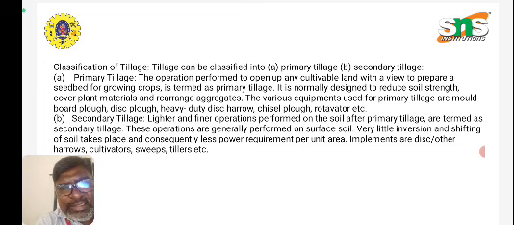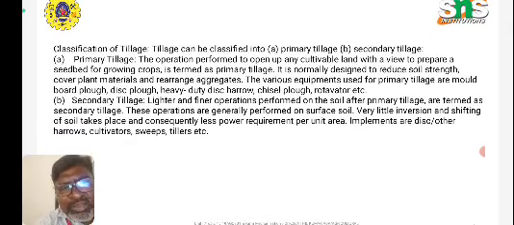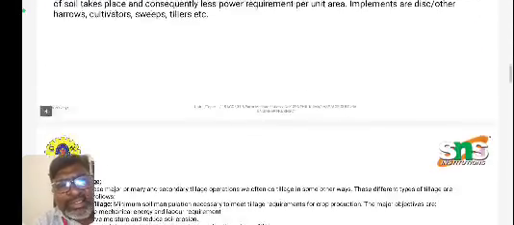As for secondary tillage, the lighter and finer operations performed in soil after primary tillage are termed secondary tillage. These operations are generally performed on surface soil. Very little inversion and shifting of soil takes place, and consequently less power requirement per unit area is consumed for secondary tillage. Implements such as disc and other harrows, cultivators, sweeps as well as tillers are used as the equipment for secondary tillage.